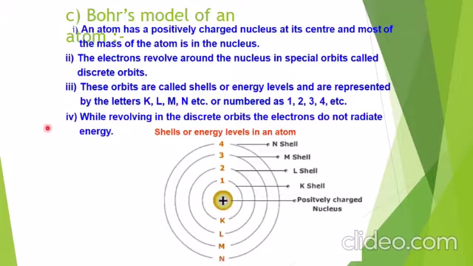Next point is saying, while revolving in discrete orbits, the electrons do not radiate energy. I have also told you that Rutherford said that while moving or accelerating, these particles, electrons, emit energy. But it was not the case in the Bohr model. He said that while revolving, the electrons do not radiate energy. It means the energy will be conserved for an electron and ultimately it will not fall into the center of the nucleus. So that was the point told by Bohr.